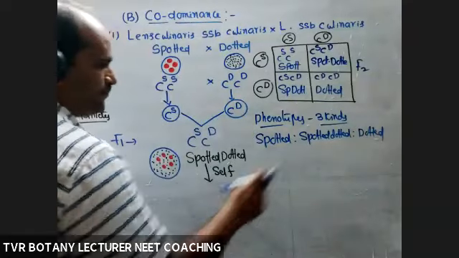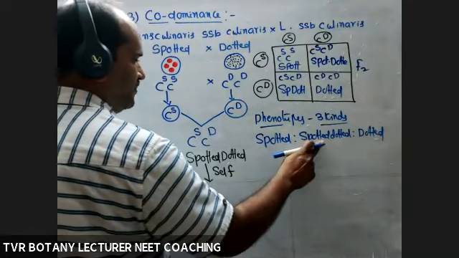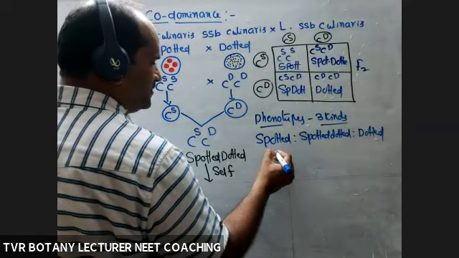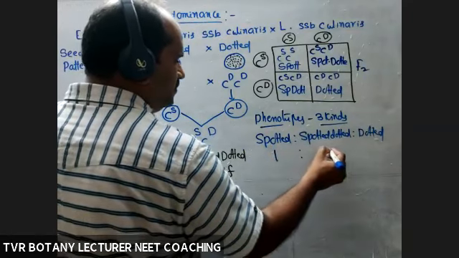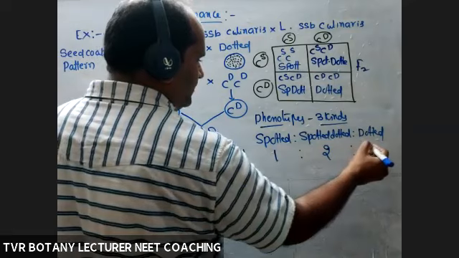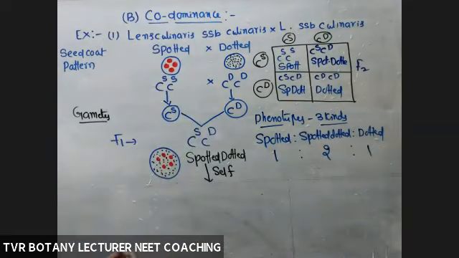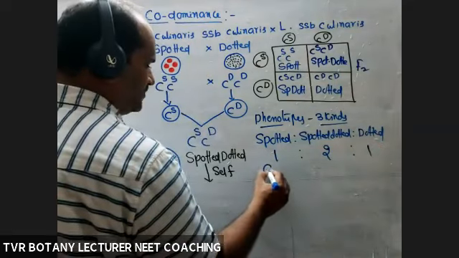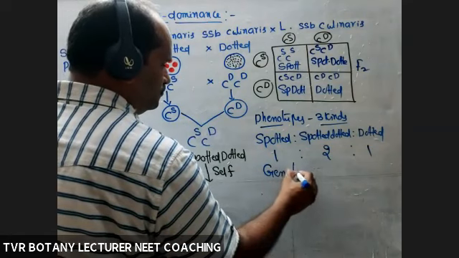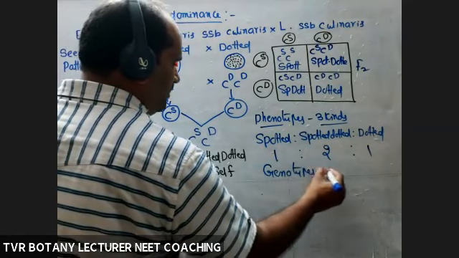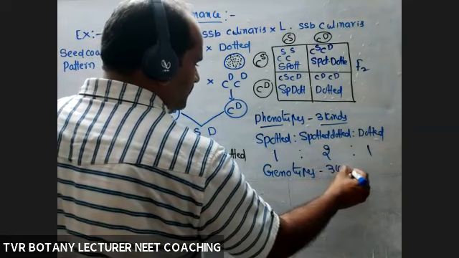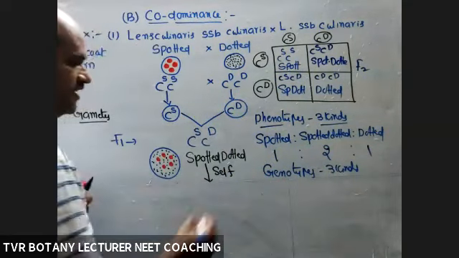Three kinds. This one is a phenotypic recombinant. How many spots only? 1, 2, 1. Next, genotypes. How many kinds? 3 kinds.